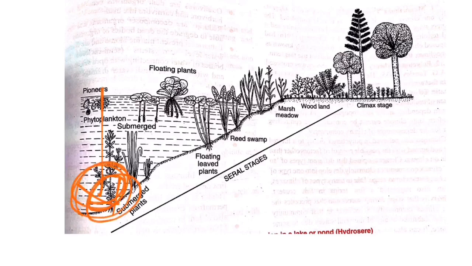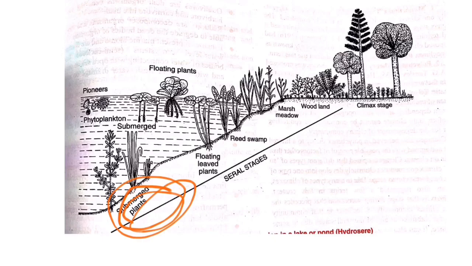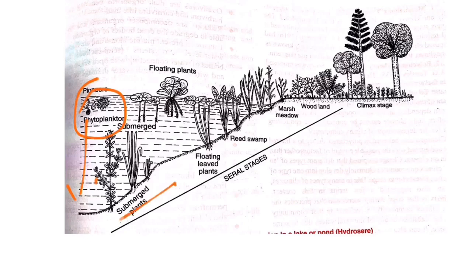When the soil nutrients increase, it becomes favorable for the growth of the next group of plants called submerged plants. These submerged plants have their roots and their complete body within the water.